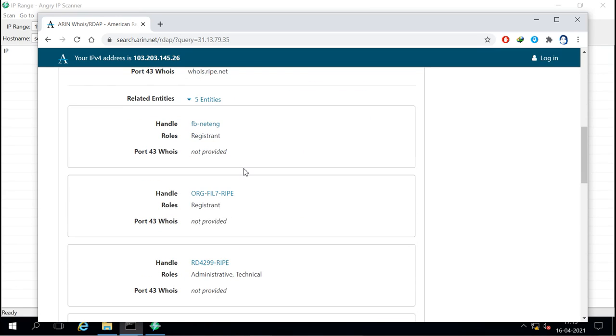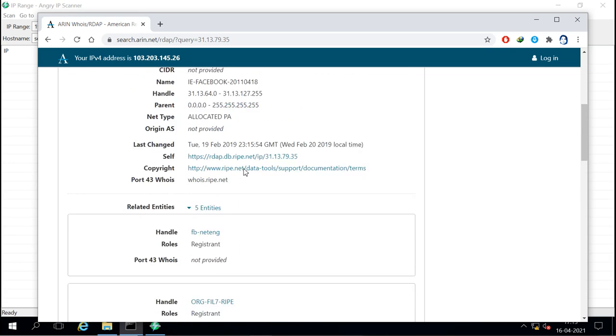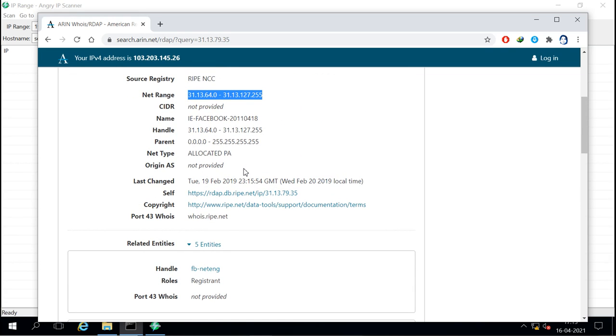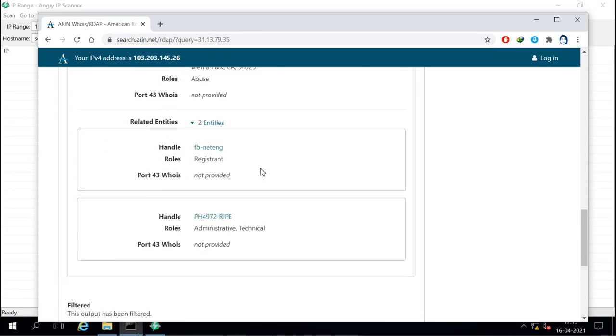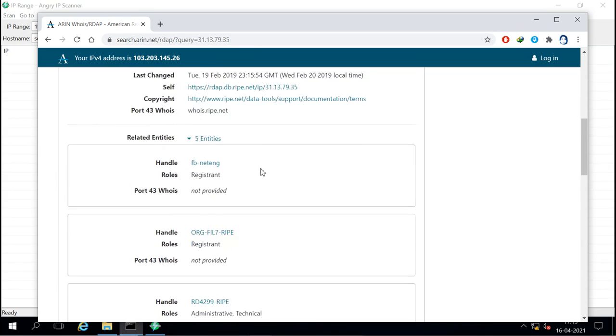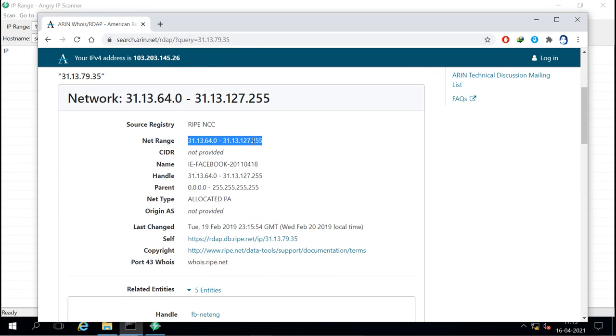We can scan the whole range, but it has too many IP addresses, or we can go by blocks. We can find out what subnet they have from here and then scan them. So let's say I want to scan this range.